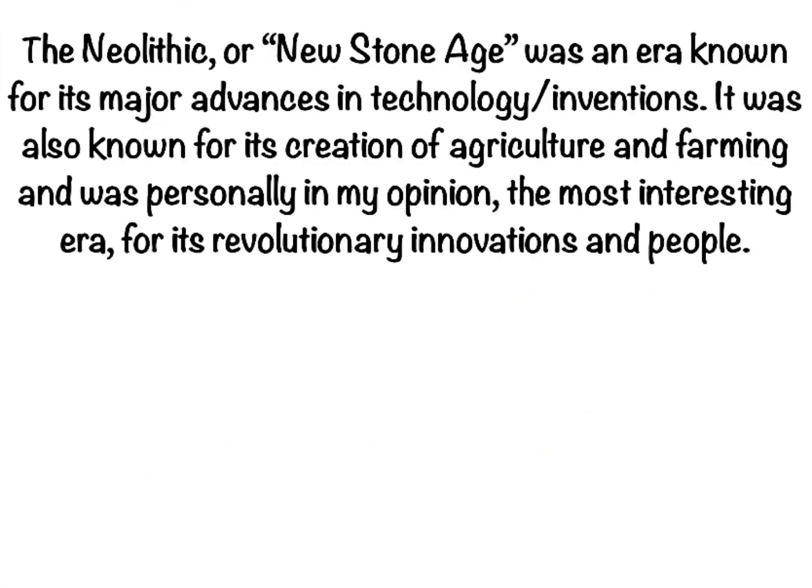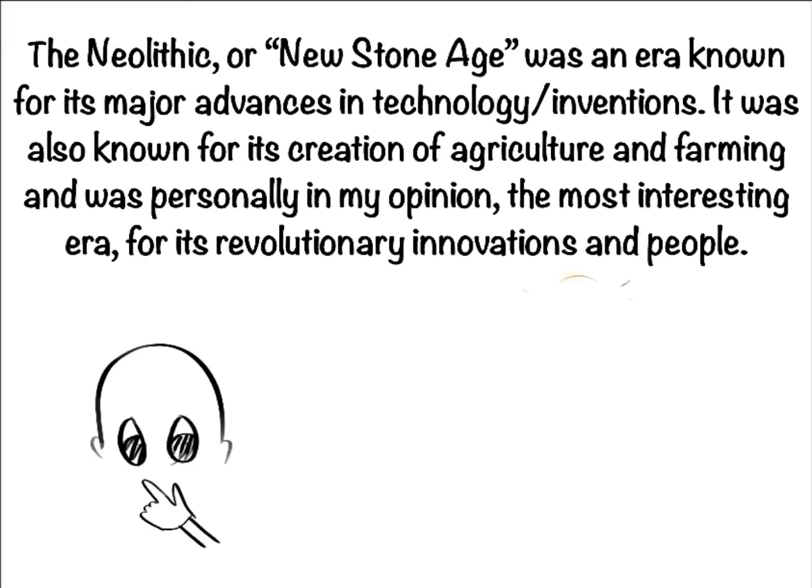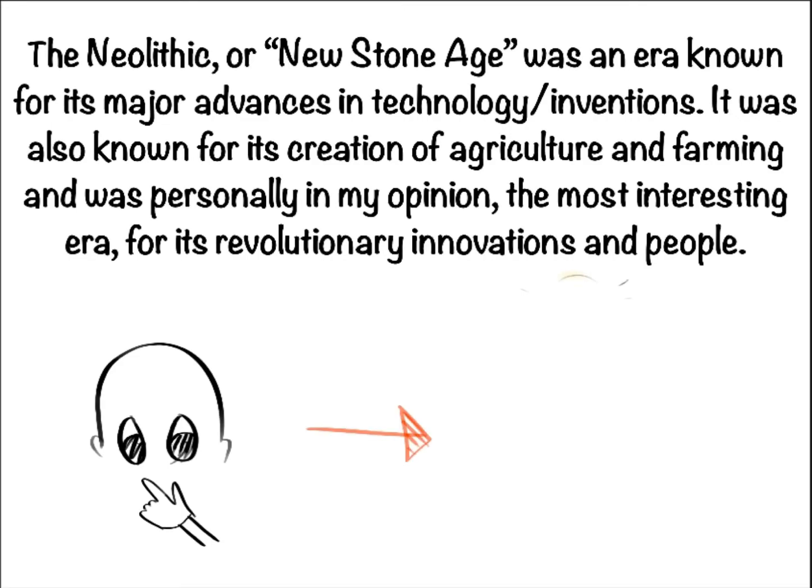So, what is the Neolithic Age in summary? The Neolithic or New Stone Age was an era known for its major advances in technology and inventions. It was also known for its creation of agriculture and farming, and personally, in my opinion, the most interesting era for its revolutionary innovations and people.